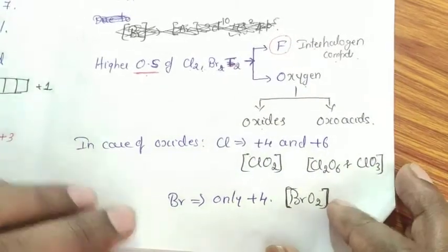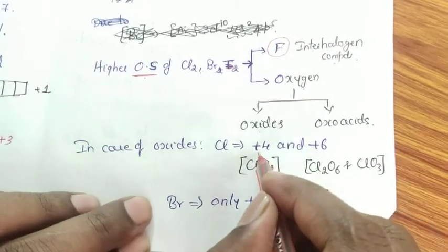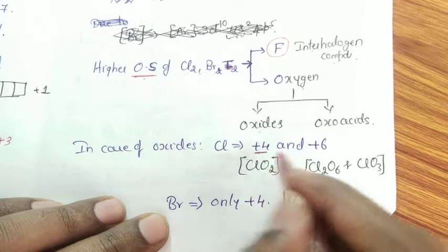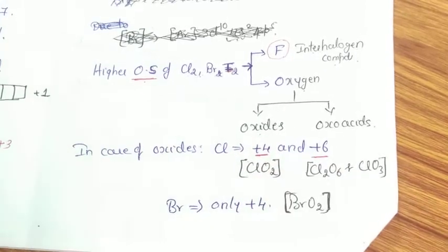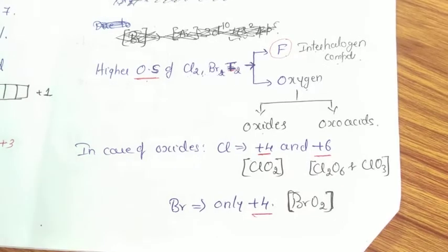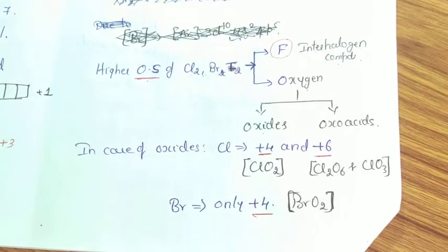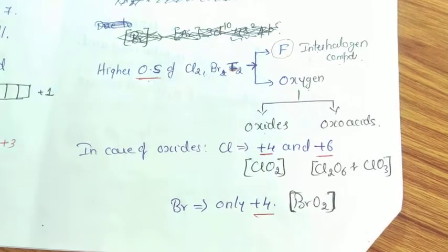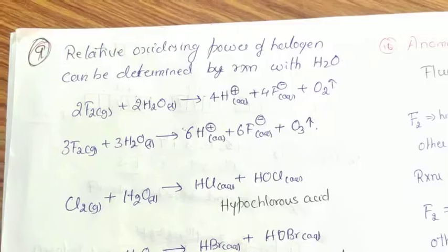In the case of oxides, chlorine can exhibit only two oxidation states, that is +4 and +6, whereas bromine can exhibit only the +4 oxidation state. In the oxides of chlorine and bromine, chlorine exhibits two variable oxidation states, that is +4 and +6, whereas bromine exhibits only one oxidation state, that is +4.